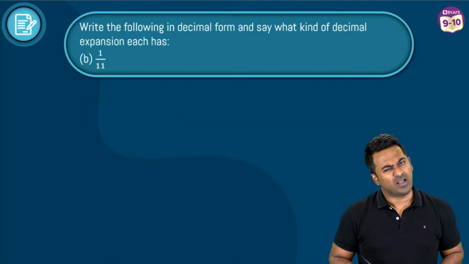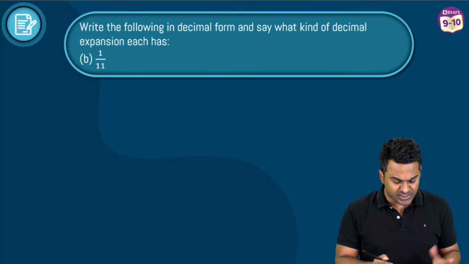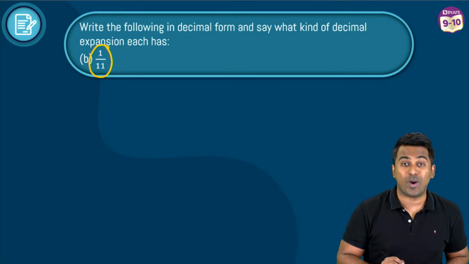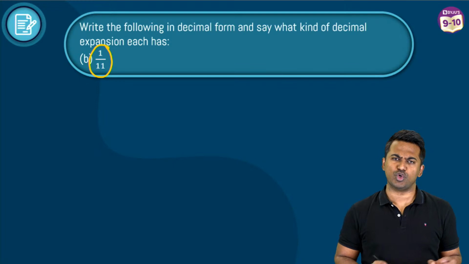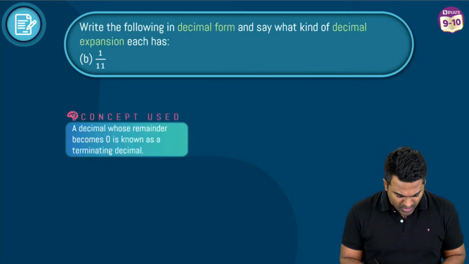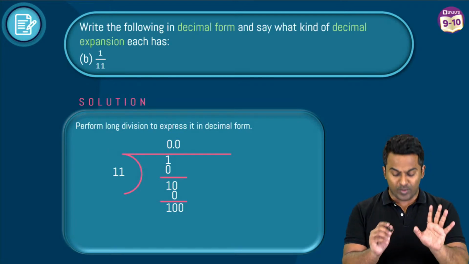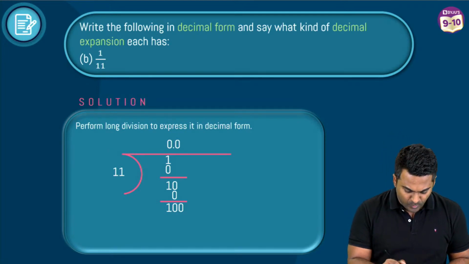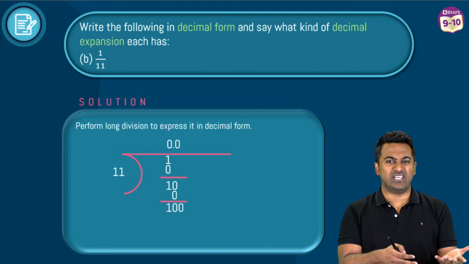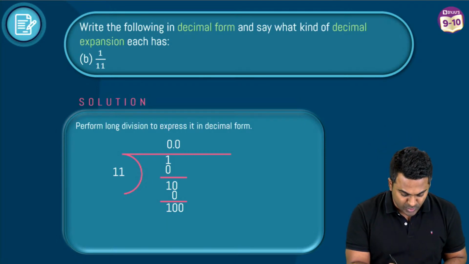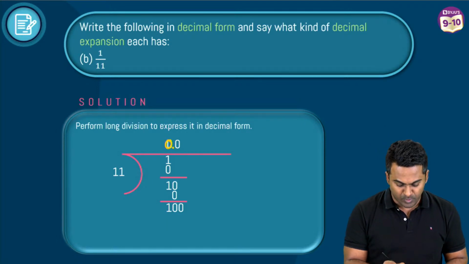This time the question is the same, but the number has changed. You've been given 1 divided by 11. So you have to repeat pretty much the same process. What you will do here is divide again. Let's say you're trying to divide 1 by 11. How would you do this? When you try to divide it initially, it won't go in the 11 times table, right? So you put a 0 here and then you put a decimal point.